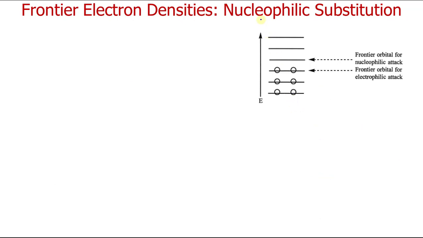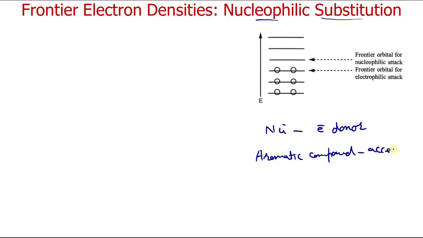Now let us see the case of nucleophilic substitution. If we have to take a nucleophile, the nucleophile is an electron donor, it has to give electrons. Your aromatic compound has to accept electrons, so the HOMO of your nucleophile will interact with the LUMO of your aromatic compound.